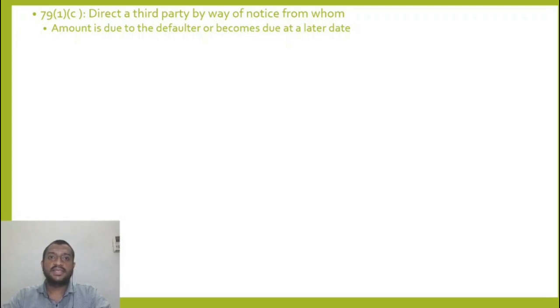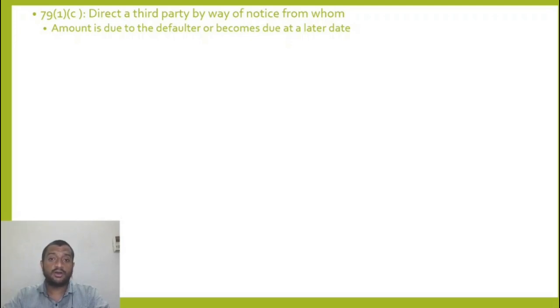Or let us say X Limited has fixed deposits in a bank account. Normally the bank would give a fixed deposit encashment only on production of a fixed deposit receipt, right? In this case, the fixed deposit receipt is not required. The department can directly send a notice to the bank, and the bank has to encash the deposits in the name of the government. So it is that critical, this provision.